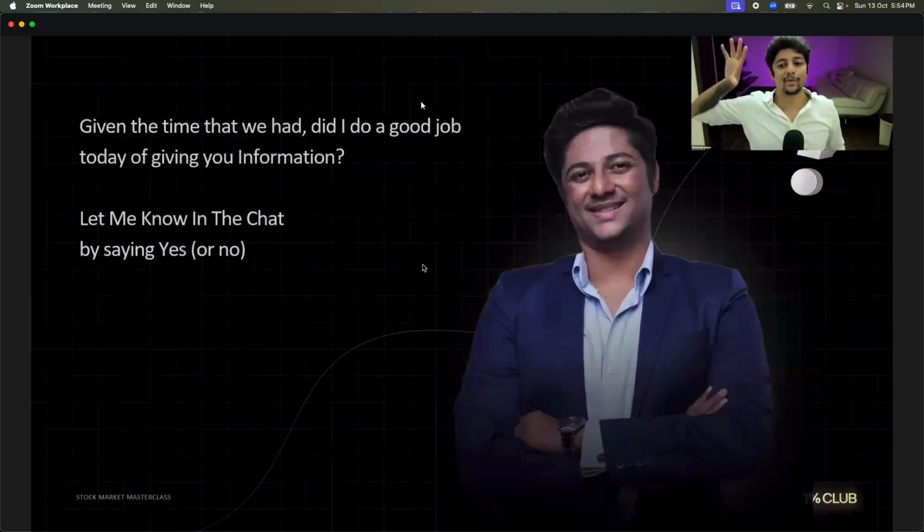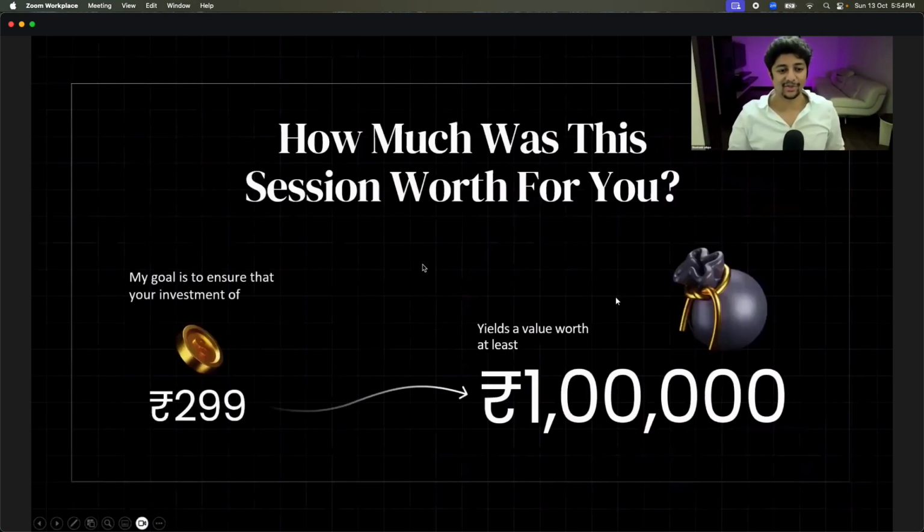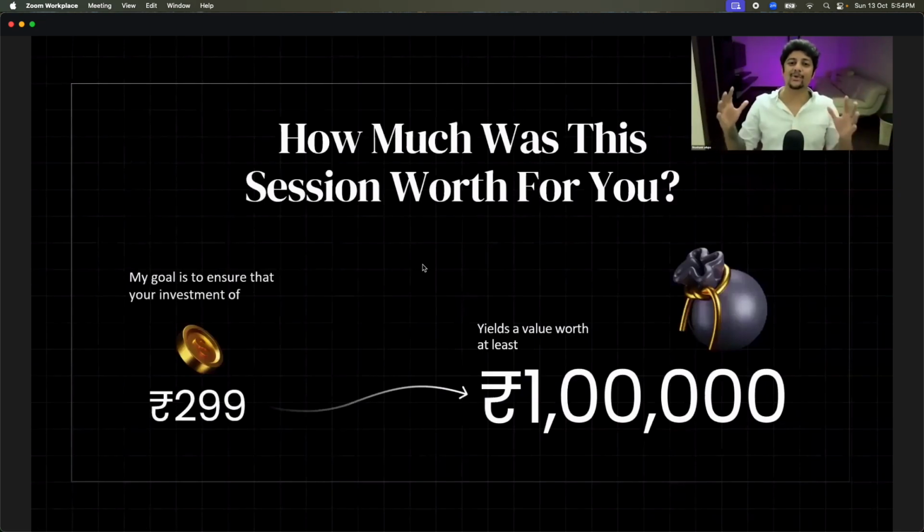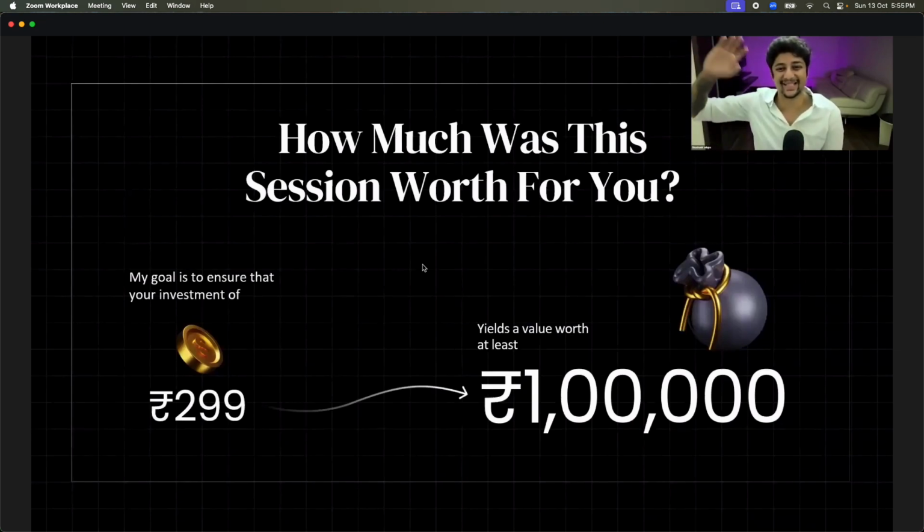Till now, did I do a good job? Yes or no? Okay, awesome. All the people who paid maybe 299 rupees or even lower to attend this masterclass, do you think the value you got was easily more than 1 lakh? I think with the number of stocks I've shown you, you have crossed 299 long ago.